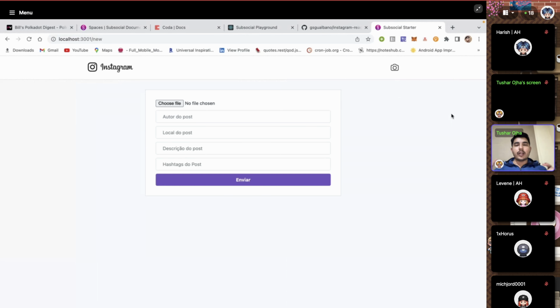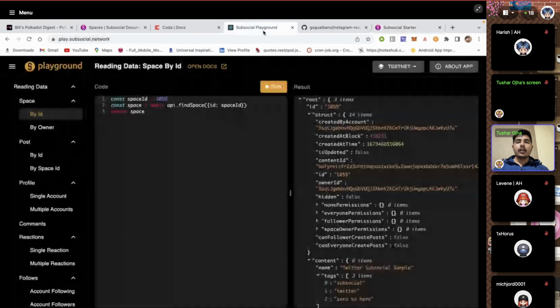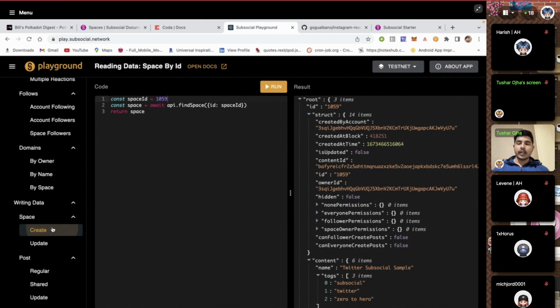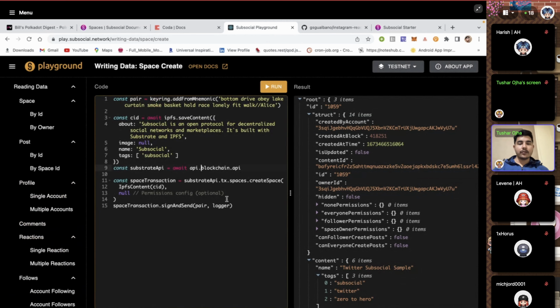So first of all, as I mentioned in the past, there is something called a space, which is the underlying thing for holding the content in a particular room. So we need that room for now. To create that room, one way is to create it logically from here and write the code for it. Secondly, we can also go to the playground and create a space for us directly inside this and use this in our app.